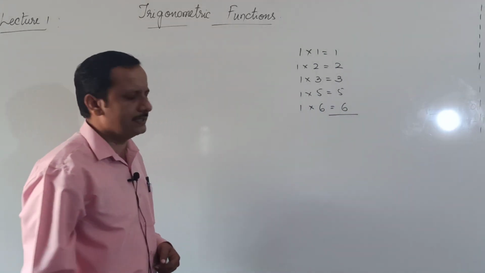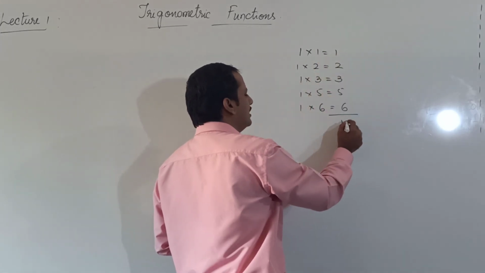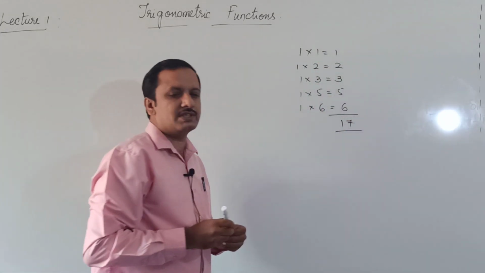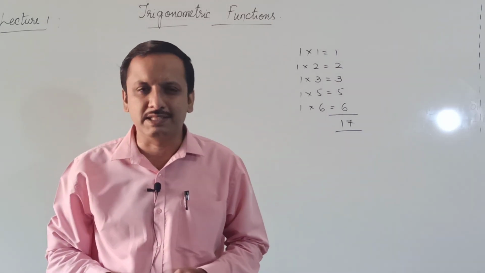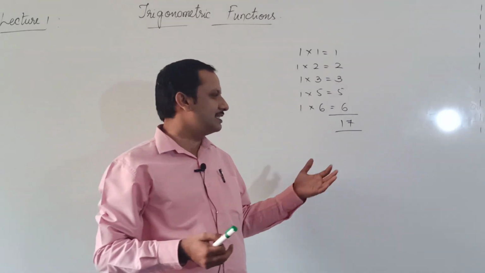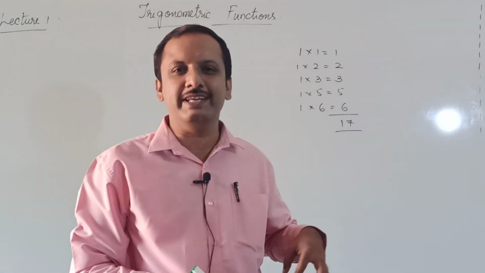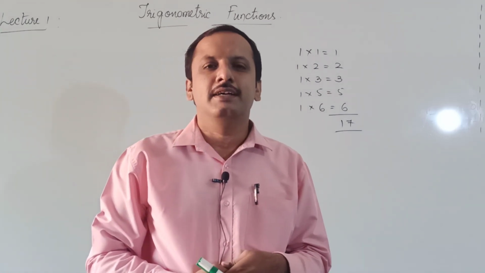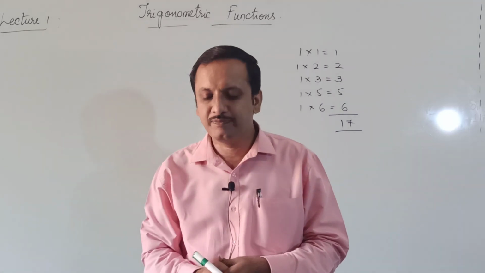So altogether 17 marks will appear from this chapter for your first year annual examination. Now you may think, sir, only 17 out of 100. Still there are so many chapters, so 17 is a big number. It has a good weightage.